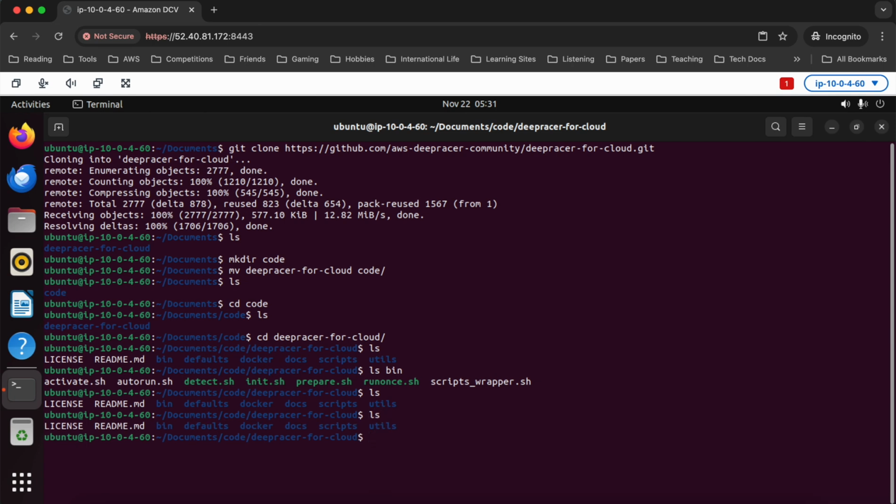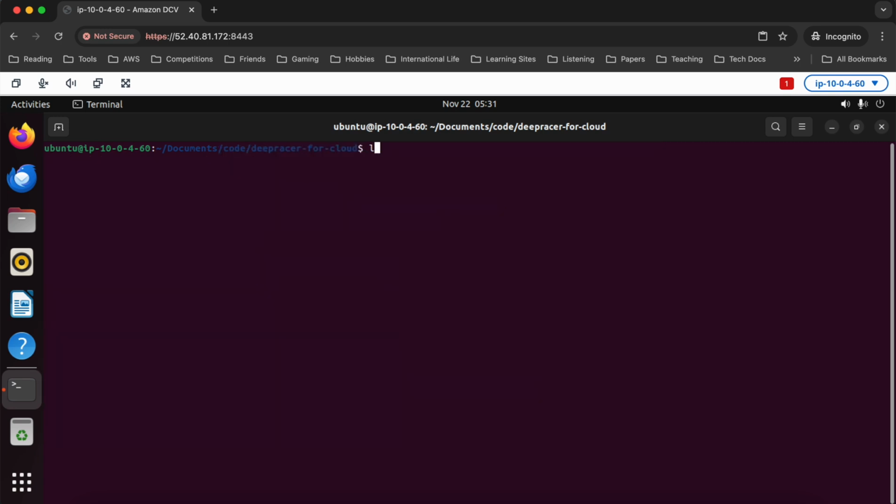Let me see if I can find everything I need. Okay, that all looks good. Yeah, so actually before we do anything else, we're gonna have to run the init script. After that, there will be some additional environment configuration stuff that's gonna show up here. You'll see that once we finish running bin/init.